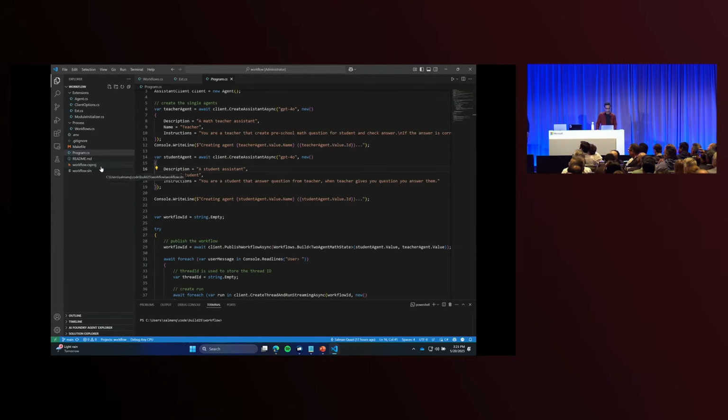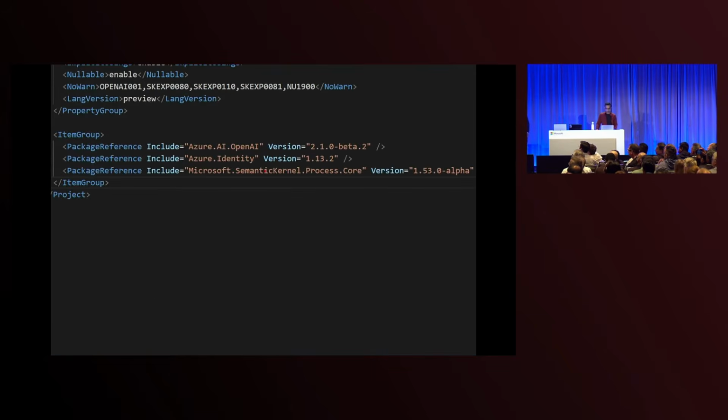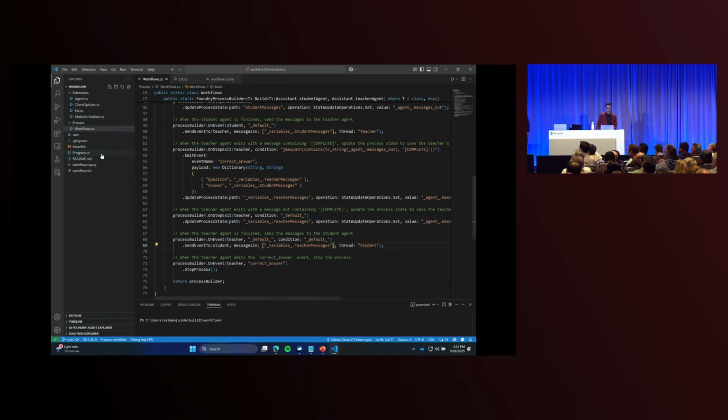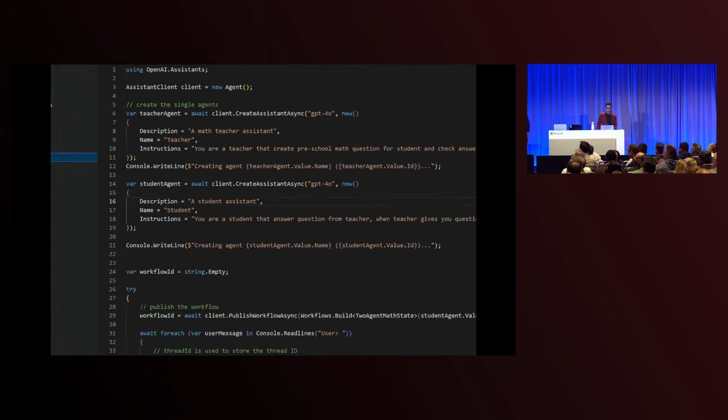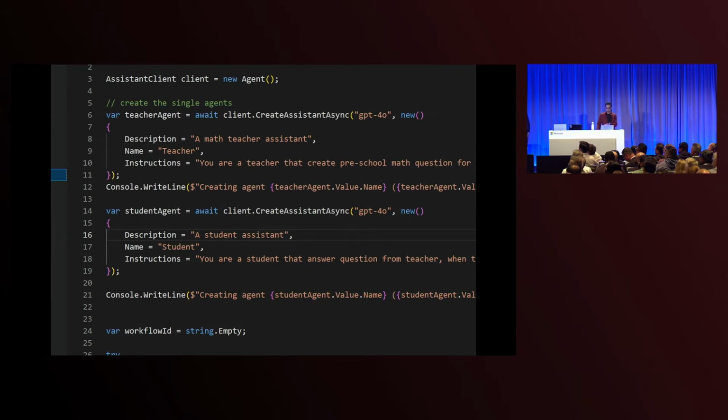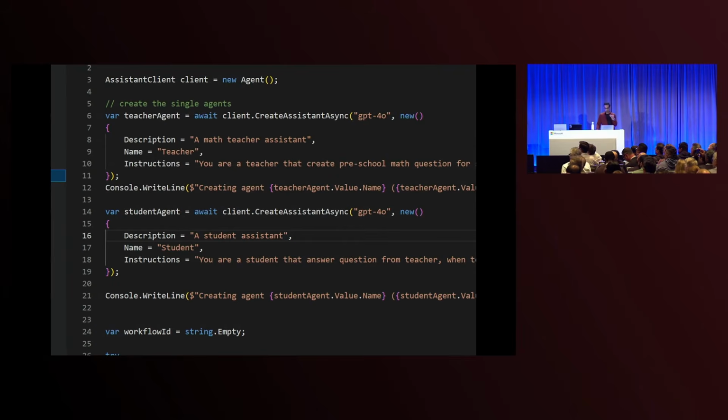If you look at my CS project, for the process framework piece, I'm using this Semantic Kernel package. And my code is pretty simple. This is a very simple setup. I've got a teacher and a student, so two agents. The teacher agent is configured to give preschool level math homework to a student, and then the student is asked to do that homework.